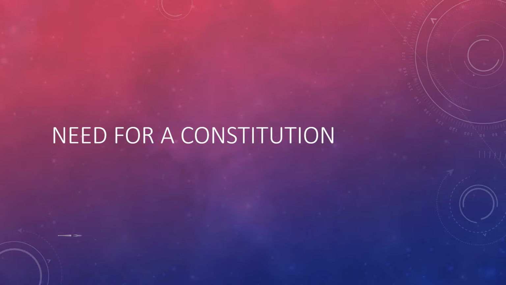Number 2: a constitution is a living document, which means it constantly grows and evolves according to the need of the people of the country. The third one is that every constitution represents the ideas, values and vision of its founding fathers. So it is the mirror of the social, political and economic aspects and the aspirations of the people.